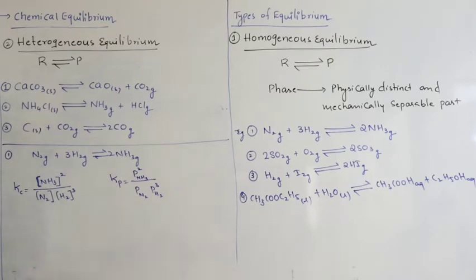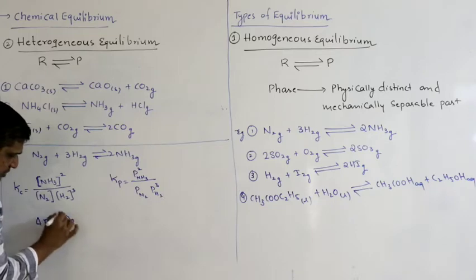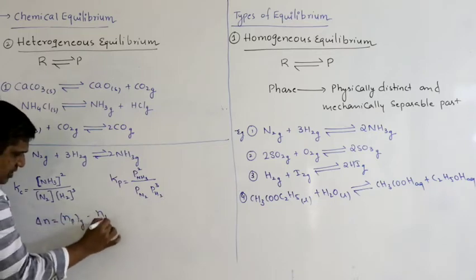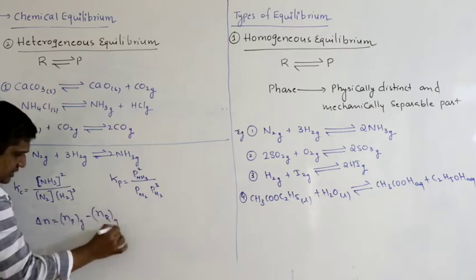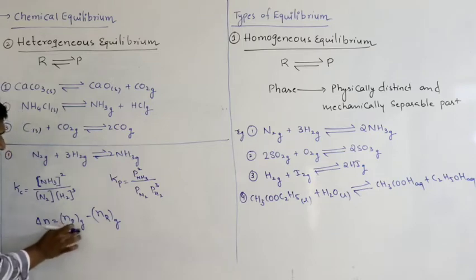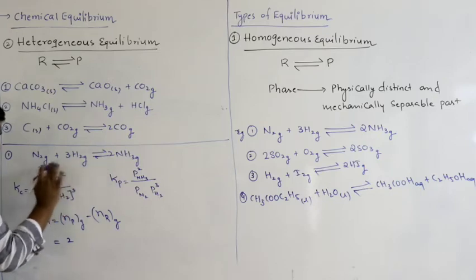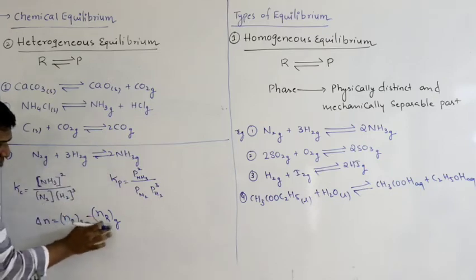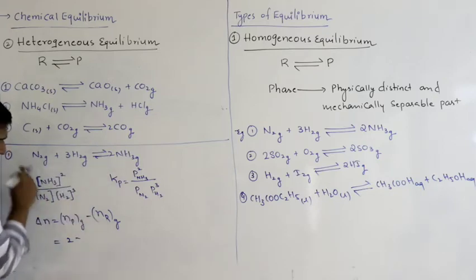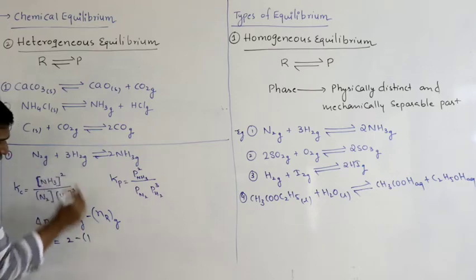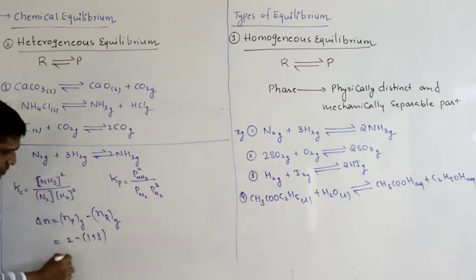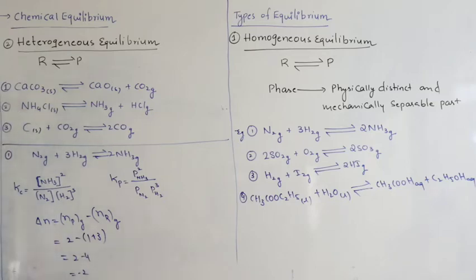Next you can find delta N. So what is delta N? Number of moles of gaseous products minus number of moles of gaseous reactants. So number of moles of gaseous products, how many moles do you have? 2. Remember, you have to balance this equation, then you have to write the number of moles of gaseous reactants, 1 mole of nitrogen, 3 moles of hydrogen. So delta N is minus 2.